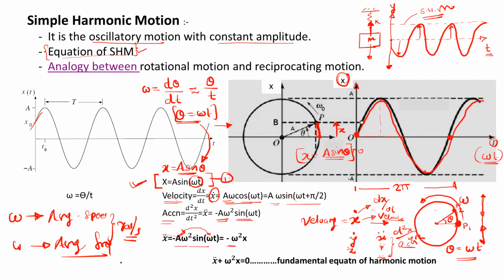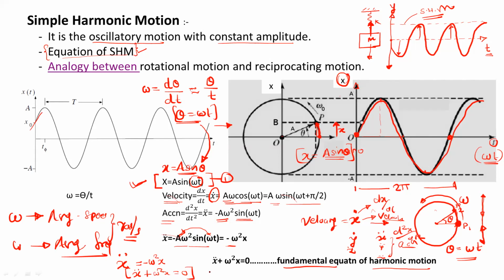So we get the equation x double dot equals minus omega square x, and if we take this term to the left side, it is x double dot plus omega square x equals 0. This is called the fundamental equation of simple harmonic motion.